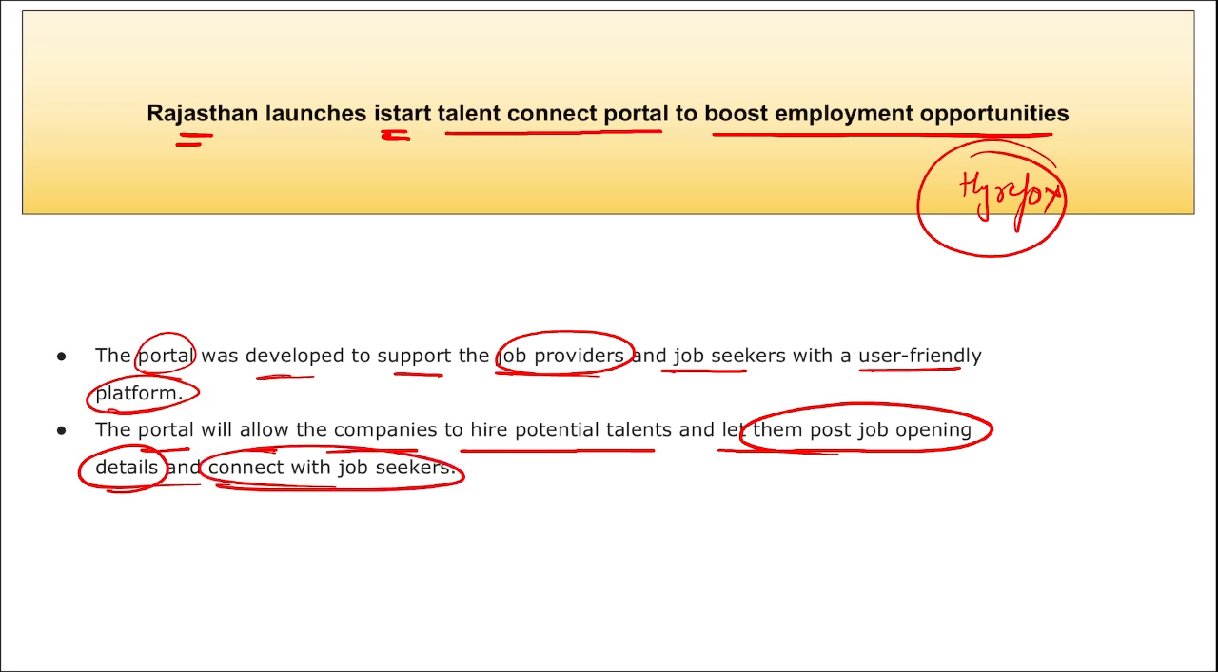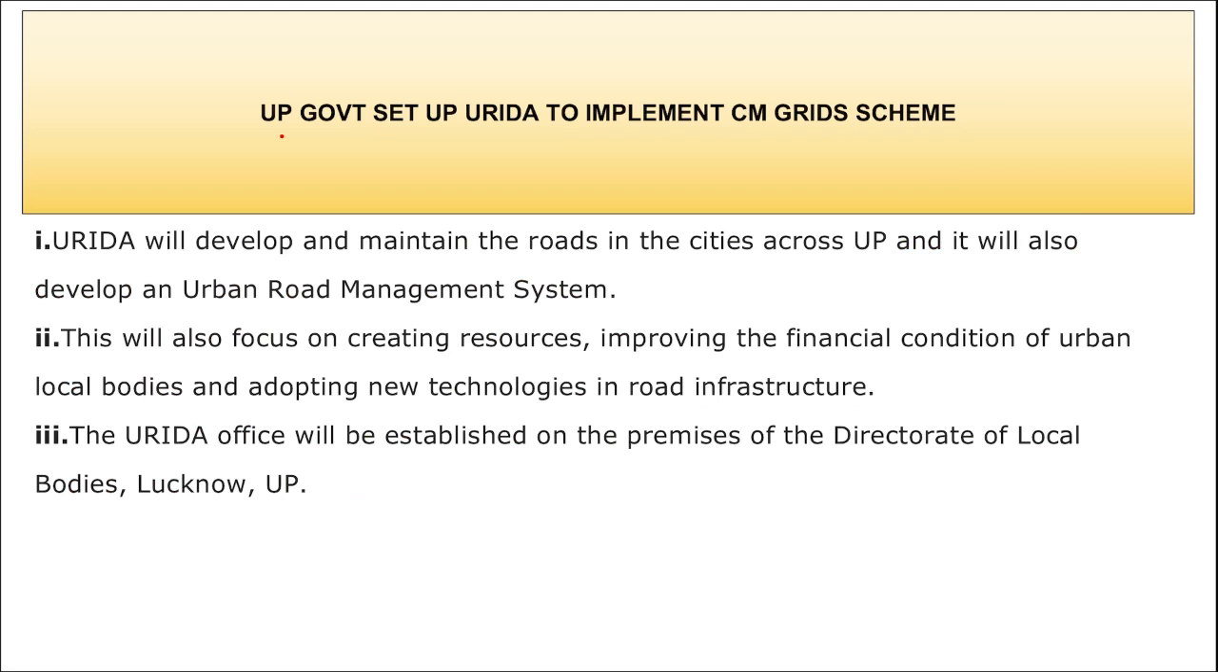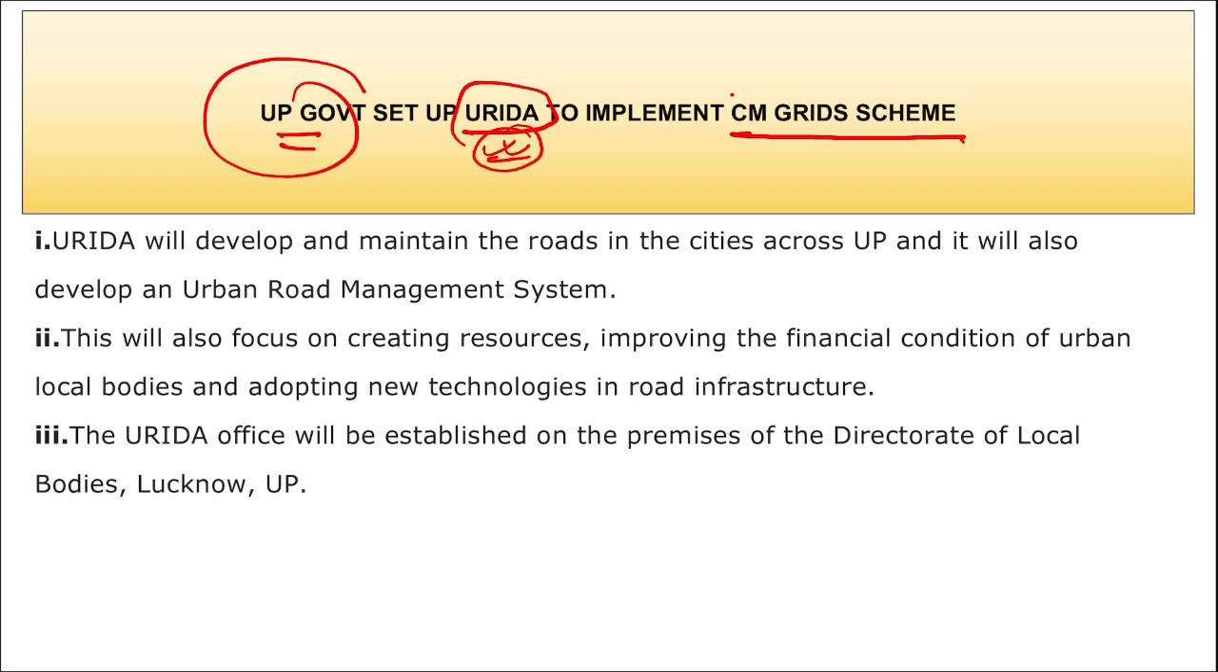Next is UP government has set up URIDA to implement the CM Grid scheme. I repeat, URIDA, that is Urban Road Infrastructure Development Agency. Correct. So remember, it is the UP government. They have set up this URIDA to implement the CM Grid scheme, and in October, the UP cabinet has approved 500 crore rupees for the CM Grid scheme.